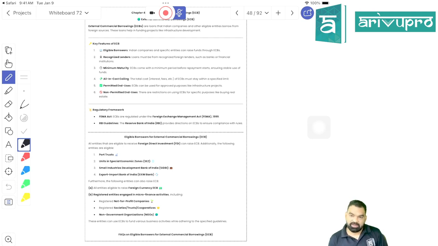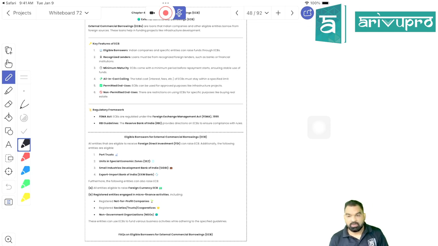When it comes to recognized lender, if you are willing to acquire ECB from outside India, remember you can take ECB only from a country that must be either a part of FATF or a part of IOSCO, right? Then only you are allowed to acquire ECB from them. If a country like Pakistan or some other country is not a part of FATF or IOSCO, you cannot think about acquiring ECB from them.